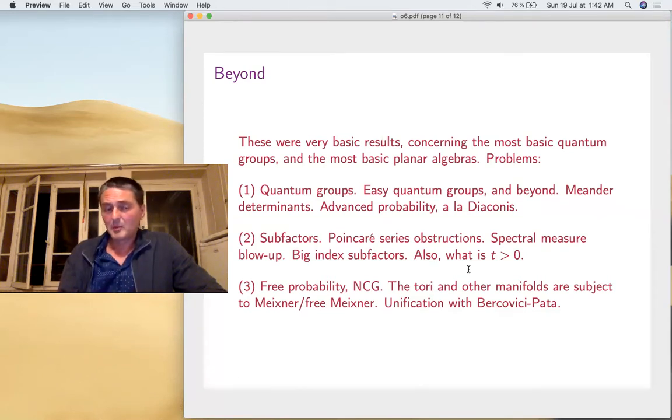And finally, free probability and non-commutative geometry. The problem is that these 8 objects we're talking about are somehow the basic quantum groups in non-commutative geometry, but they're also the tori, and the tori were missing in our diagram. And these are the liberation of tori. Actually, it's not Bercovici-Pata, it's the Meixner-free Meixner correspondence. So that's a joint problem between free probability and non-commutative geometry, to unify Meixner and Bercovici-Pata. So when we try to go beyond all these very old things, you have quantum groups, factors, free probability, and non-commutative geometry related.